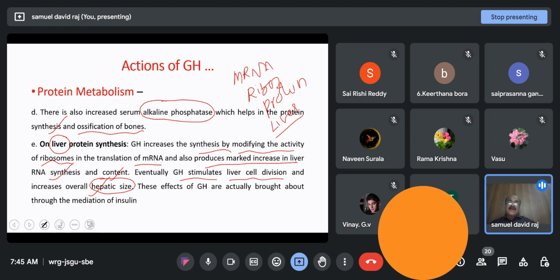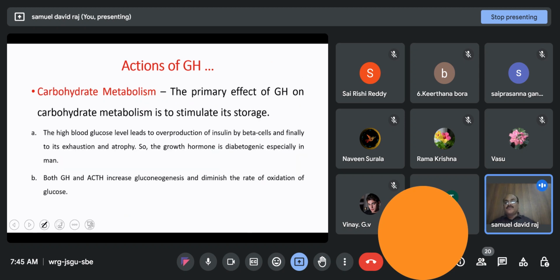Okay, and for this action, growth hormone requires insulin in support. So along with insulin, it does this function. So as you are growing, every organ has to grow, and the liver is the most important organ of the body, and the growth of the liver also is said to be under the control of growth hormone.